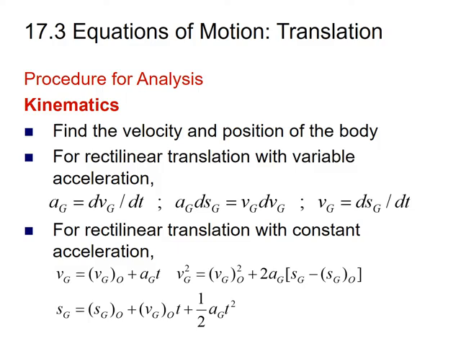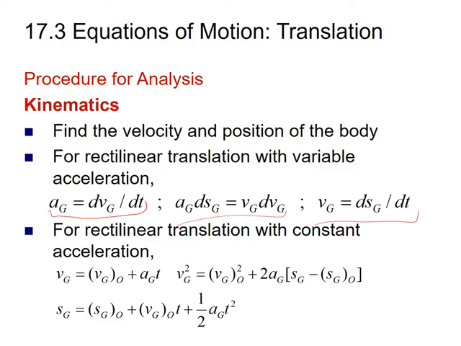Now, after drawing the kinetic diagram, when you have to find the acceleration or velocity, what are the relations that you can use? Most of the unknowns are given in the form of knowns. In that case, to find the position and velocity of the body for rectilinear motion with variable acceleration, you can use the relations a equals dv by dt, or a ds equals v dv, or v equals ds by dt.